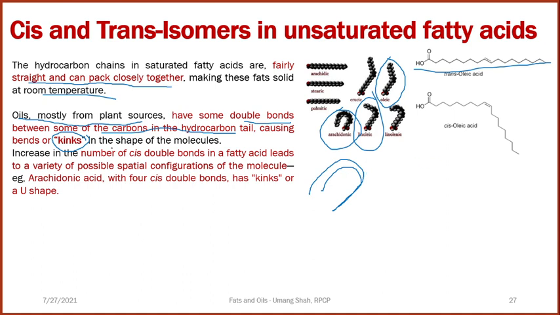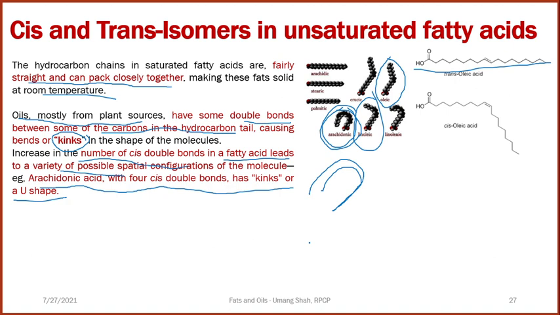And as the number of cis double bonds in fatty acids increases, it leads to a variety of possible spatial configurations of the molecules. For example, arachidonic acid with four cis double bonds has a kink or U shape that you can easily observe.